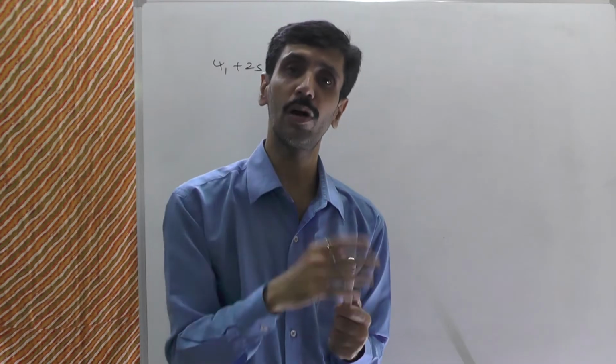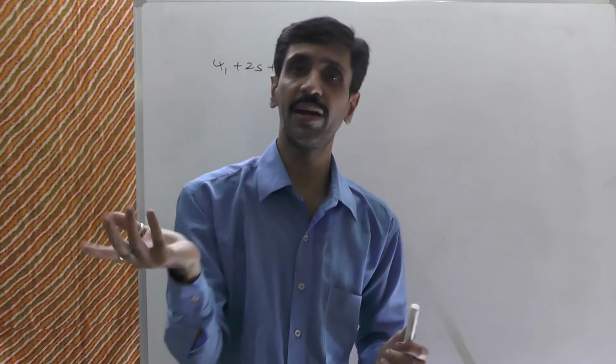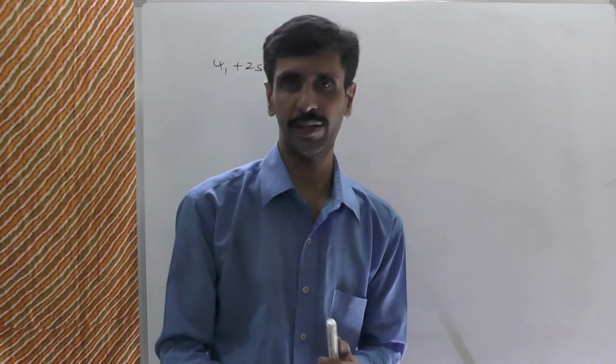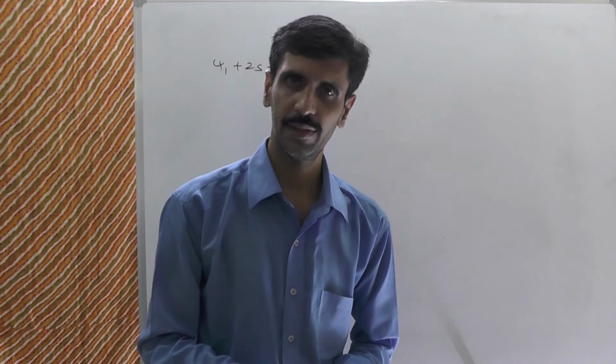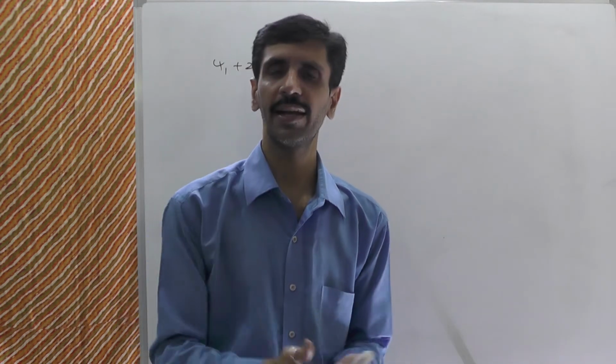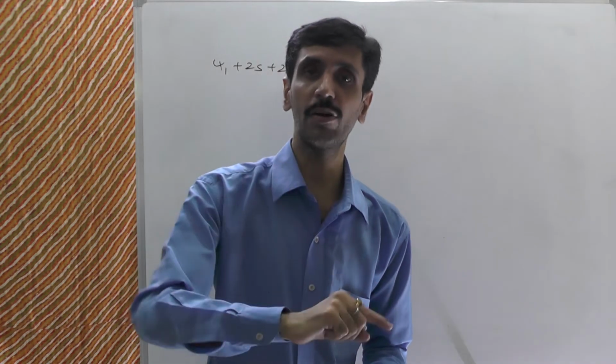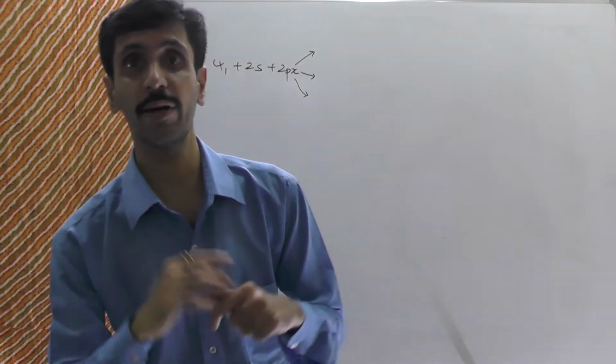But here there are 3 molecular orbitals. We cannot say 1.5 is bonding and 1.5 is anti-bonding, and that is not possible. Alright? So it will be what? 2:1. Now we need to find out which will be bonding and which will be anti-bonding.